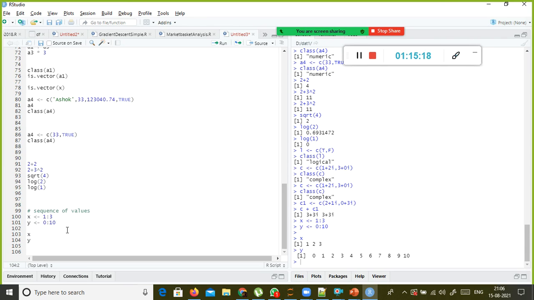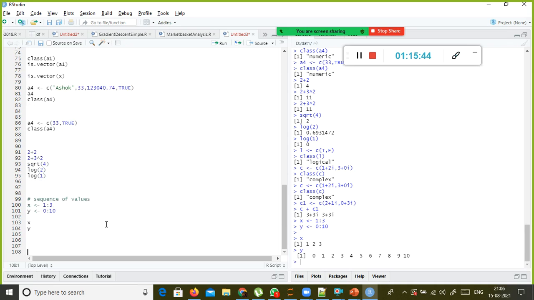Similarly, here you don't have to use any range function. Directly you can give 1 colon 3. So if you see the value of x 1 to 3 and 0 to 10, it's pretty straightforward. Okay, here there is no n minus 1 and all. That confusion is not there. Ideally in Python also they can remove the end minus 1 confusion. And this is how you can generate the values.